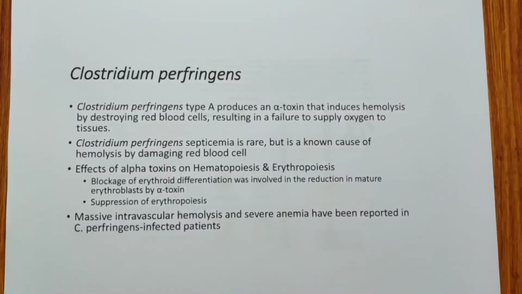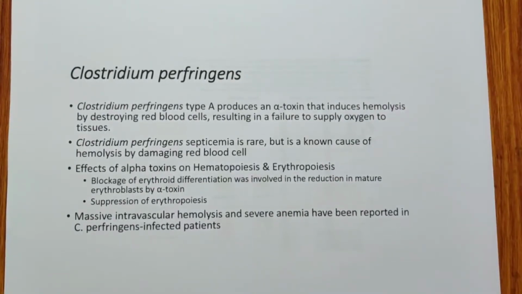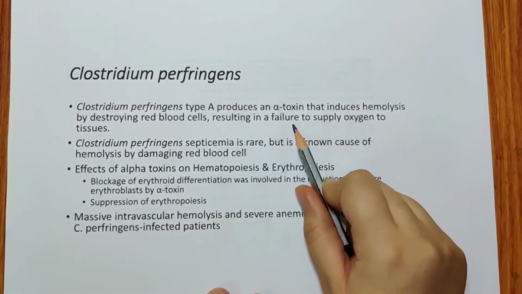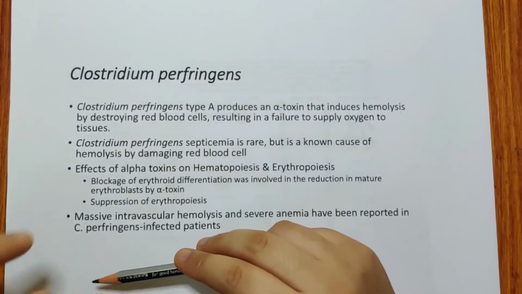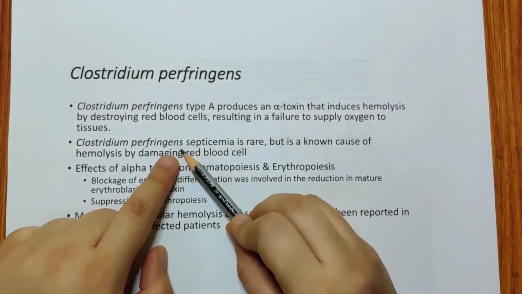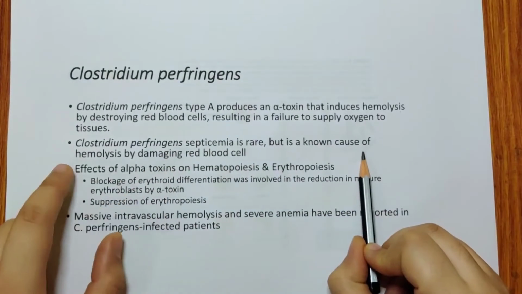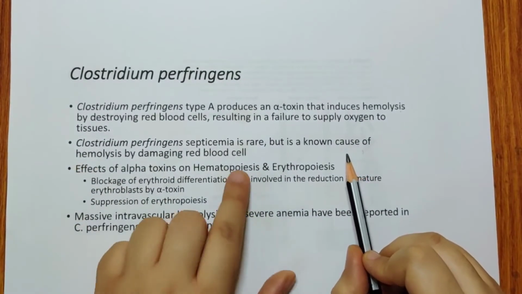Coming to Clostridium perfringens. Clostridium perfringens has multiple types. Among them, type A produces an alpha toxin which causes hemolysis by destroying blood cells, resulting in the failure to supply oxygen to the tissue. Clostridium perfringens infection leading to septicemia is rare, but it can cause hemolysis, which damages the RBCs.